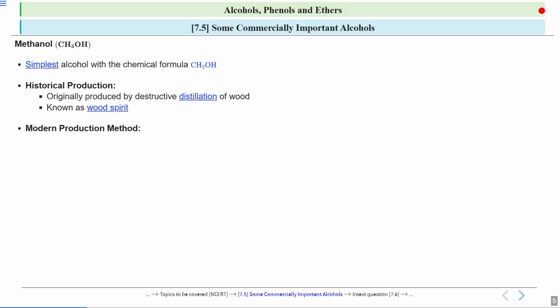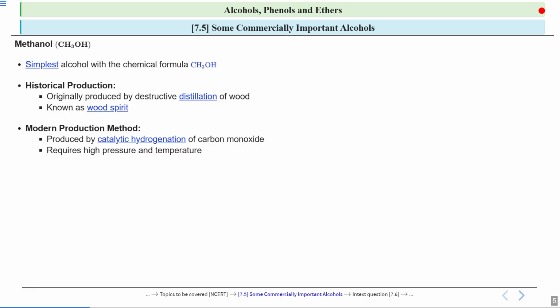Now if I talk about the modern production method, what methods are we using right now to produce methanol? It is produced by the catalytic hydrogenation of carbon monoxide. That means gases like carbon monoxide and H2 are used in modern times for the production of methanol.